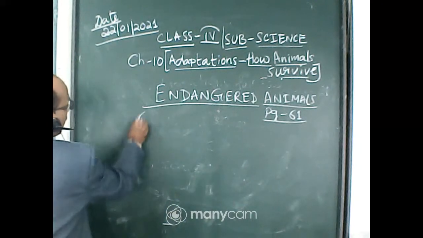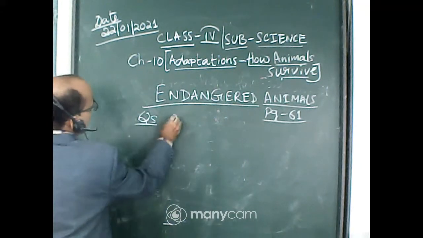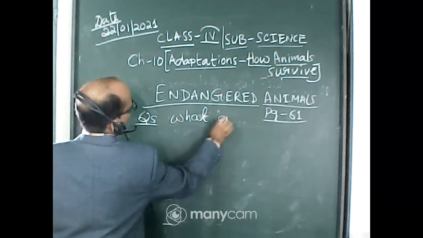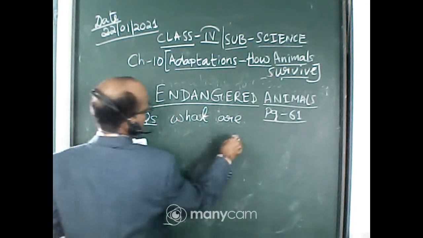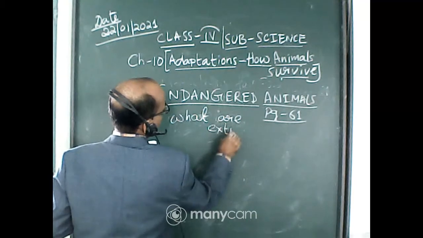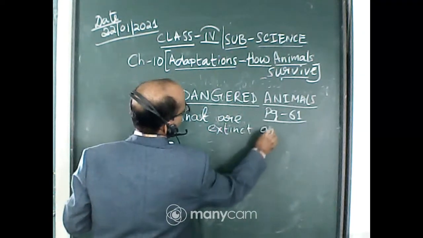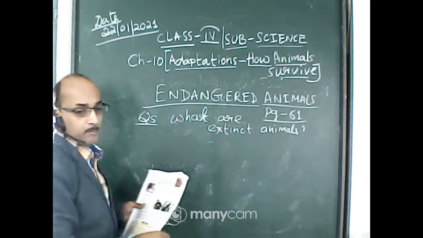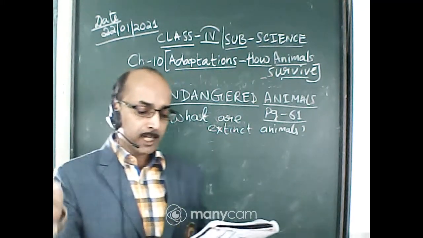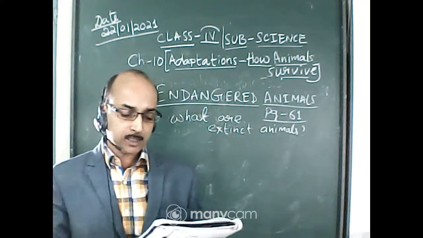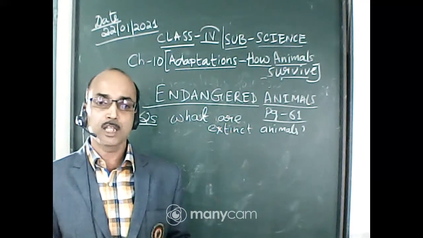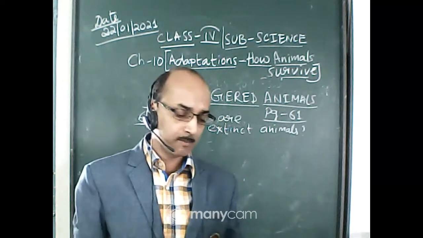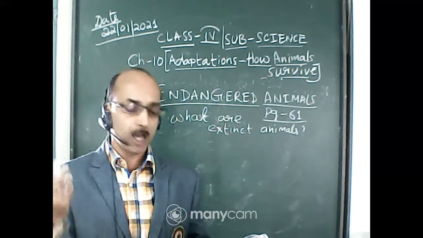So here you will learn 2 questions. What are extinct animals? You learn this question, what are extinct animals? The animals which do not exist on the earth now are called extinct animals. For example, dinosaur, dodo, these are all extinct animals. They will not come again now.